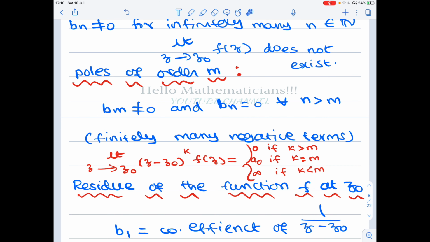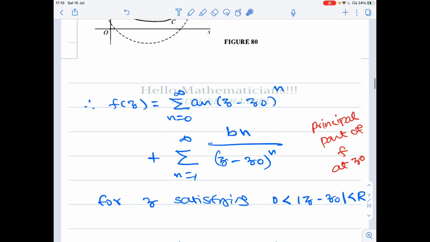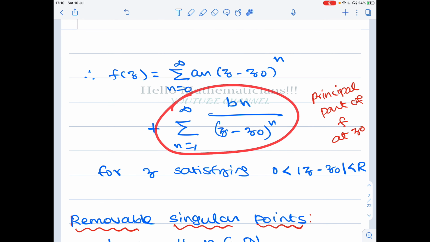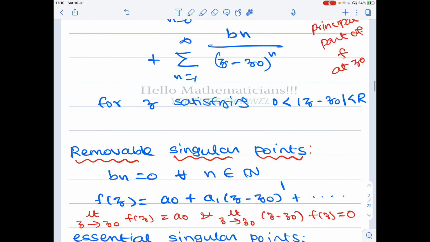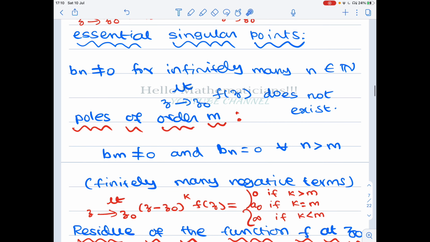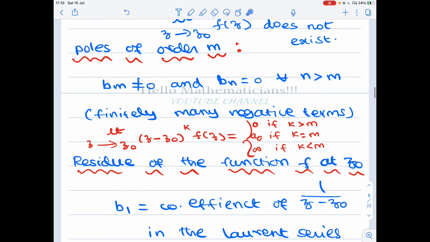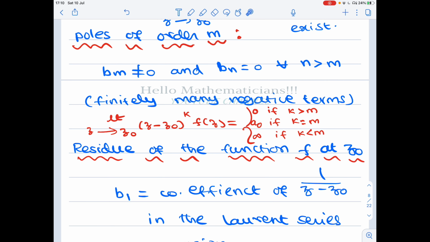The largest m for which b_m is not equal to 0 is said to be the order of the pole. So a pole means that there are only finitely many negative terms. We are going to see many examples, so it will be much clearer to you.